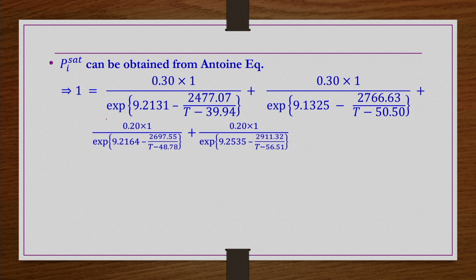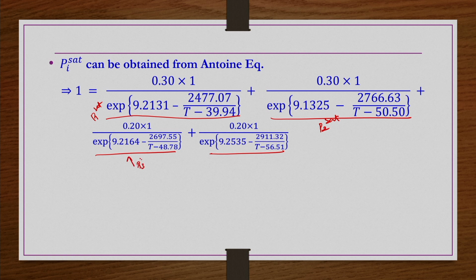This is nothing but Pi sat using the Antoine equation. This is P1 sat, this is P2 sat, this is P3 sat and this is P4 sat. This is y1, this is y2, this is y3, this is y4 and the pressure is 1 bar.